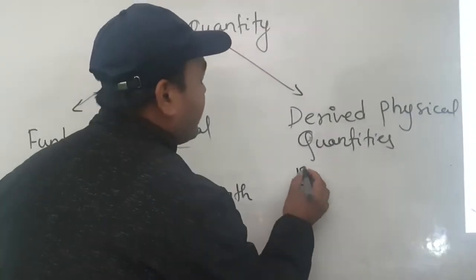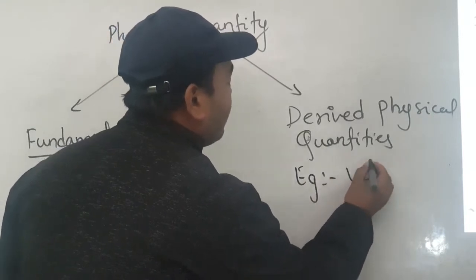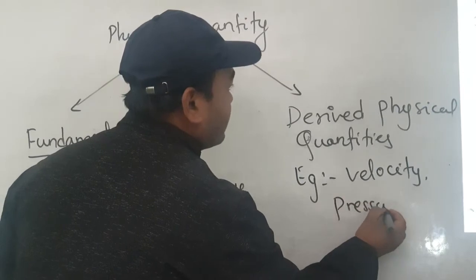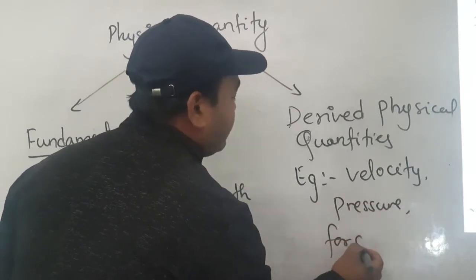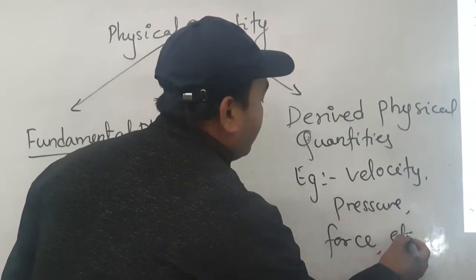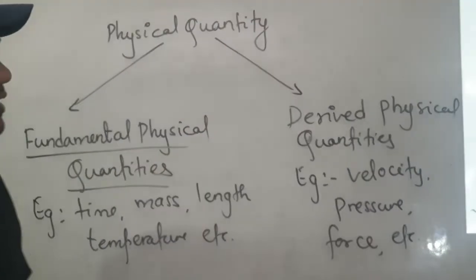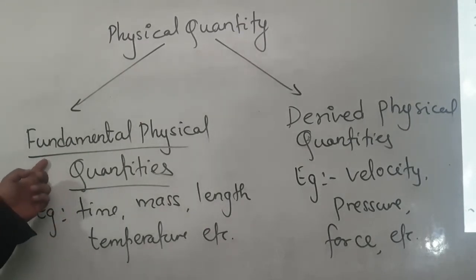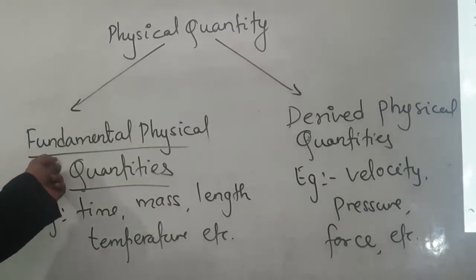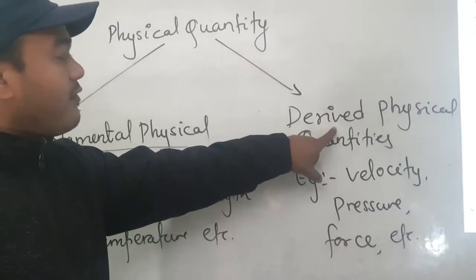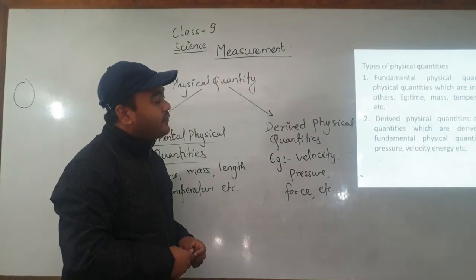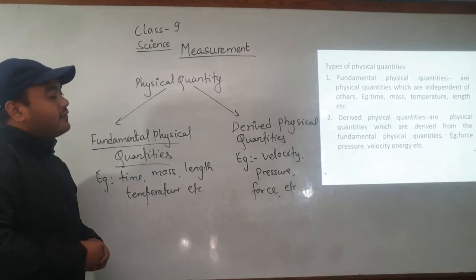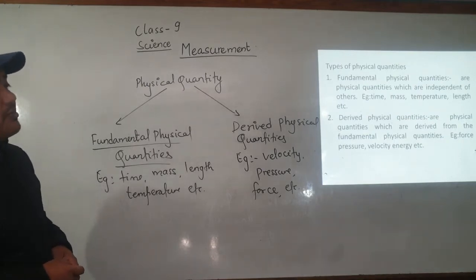And the examples of derived physical quantities are simply velocity, pressure, force, acceleration, etc. And here the thing that we have to remember is that for the derived physical quantities, we are asked from which fundamental quantities those derived physical quantities are combined.